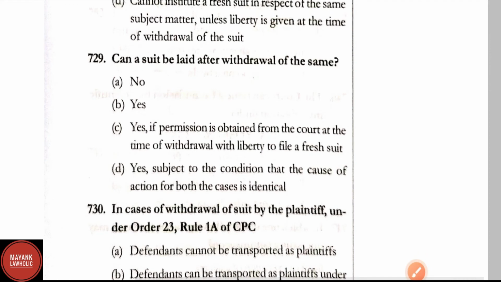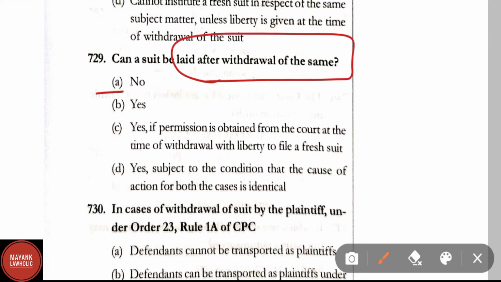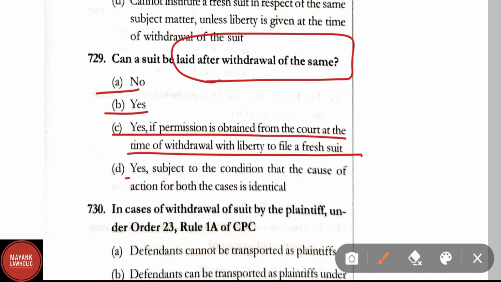Question number 729. Can a suit be laid after withdrawal of the same? Option A, no. Option B, yes. Option C, yes, if permission obtained from the court at the time of withdrawal with the liberty to file a fresh suit.